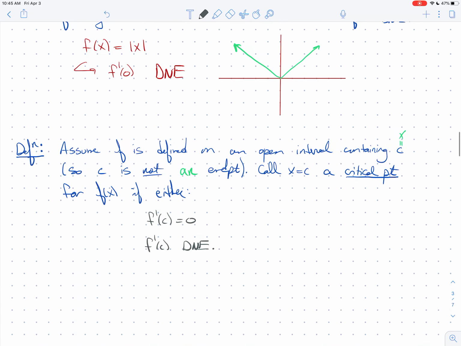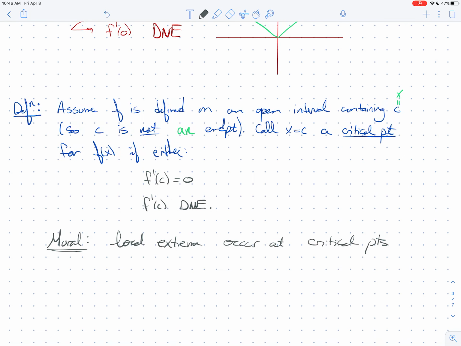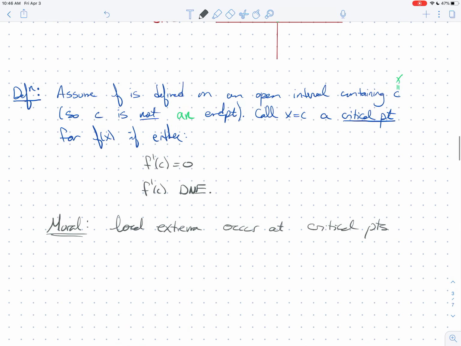What Fermat's theorem is really ultimately saying is that local extrema occur at critical points. Just because you're a critical point doesn't mean you're a local extrema. But if you are a local extrema, you have to occur at a critical point.